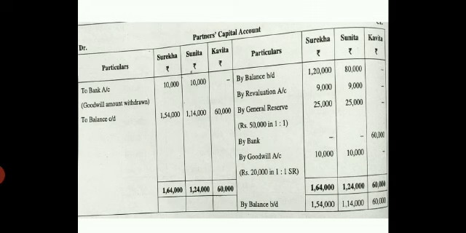Sunita total is 1,24,000 and Kavita it is 60,000. Write the same to the debit side and minus it and you get for Surekha 1,54,000, Sunita 1,14,000 and Kavita as it is 60,000. Write it as balance carried down.